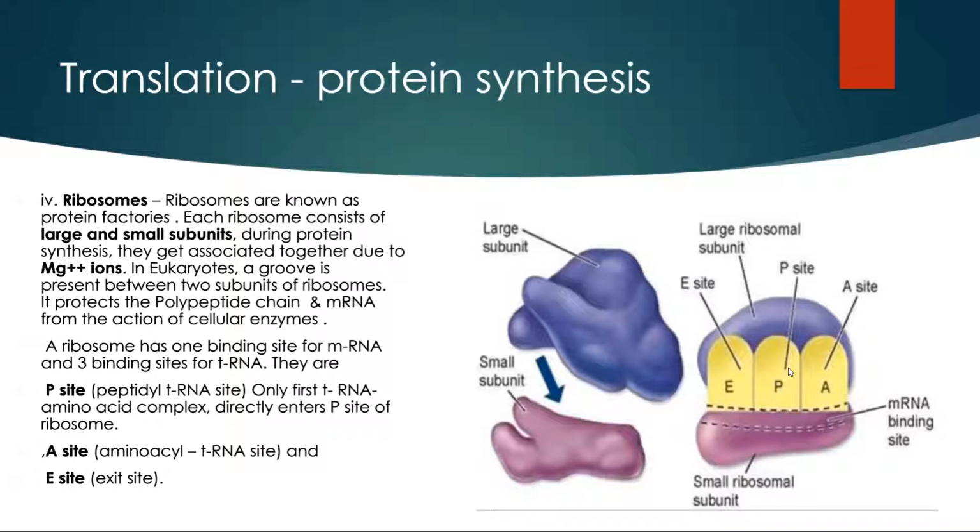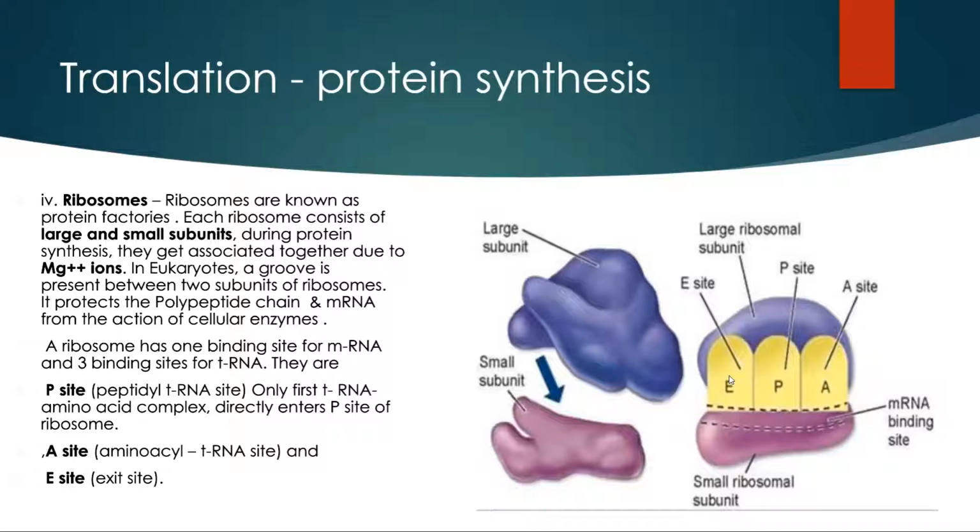The second binding site for transfer RNA is the A site. A site is also called the aminoacyl transfer RNA site or acceptor site. Further amino acids are added, and at this A site the amino acid transfer RNA complex is received to add further amino acids in the polypeptide chain.